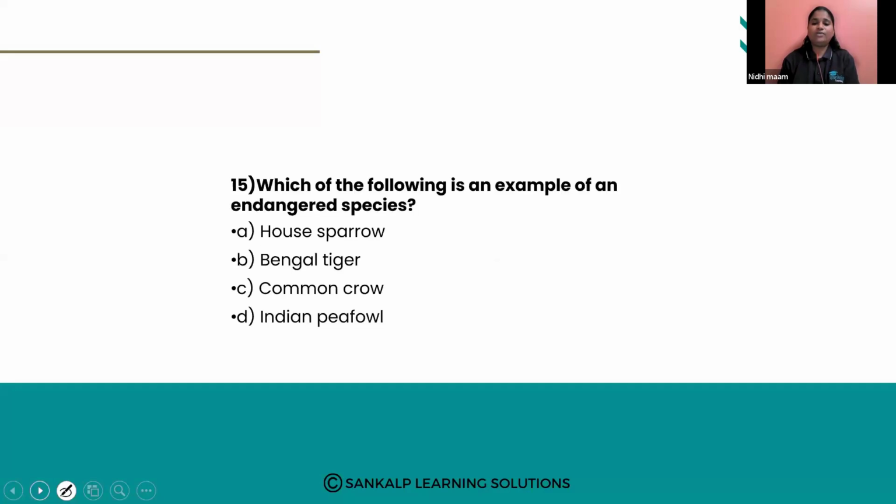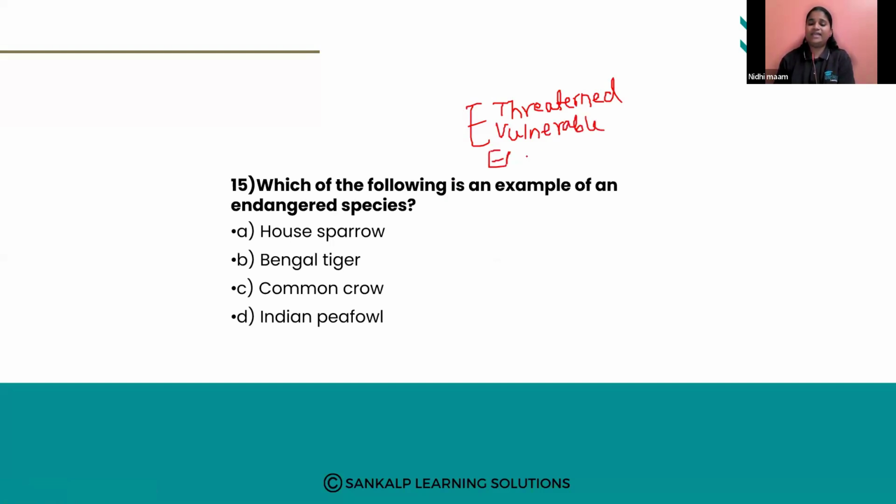Next question. Which of the following is an example of an endangered species? So endangered species, critically endangered. We have three categories here. Threatened species, then we have vulnerable species.